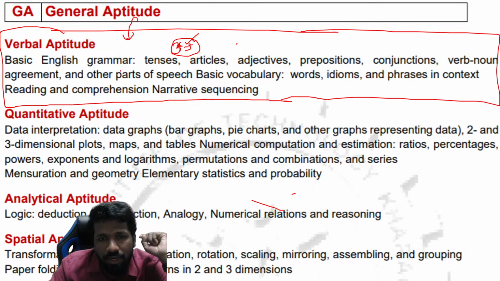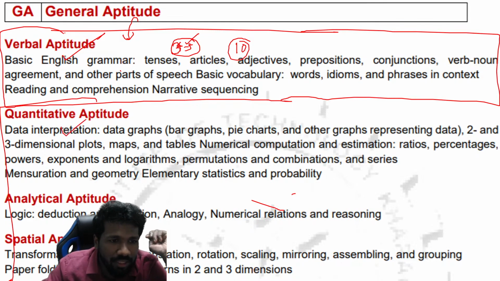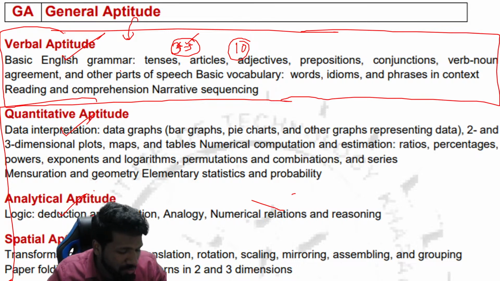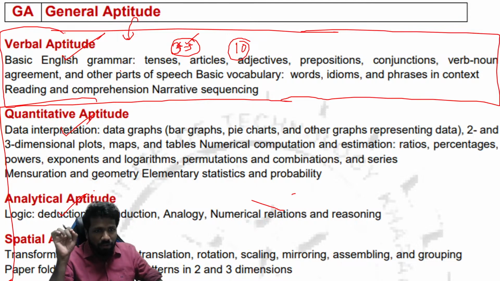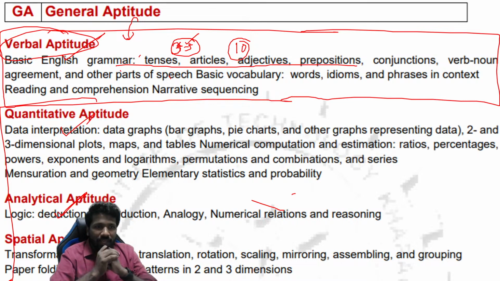We have scheduled 10 lectures in this course for the verbal aptitude part. So that is the first section. Non-verbal aptitude is the second section. There are 3 units in that: quantitative aptitude, analytical aptitude, and spatial aptitude. This is the syllabus mentioned on the IIT website itself for the GATE 2025 exam. So I am elaborating the non-verbal aptitude part today. And tomorrow we will be discussing the verbal aptitude part. I will elaborate all the areas of verbal aptitude and examples of all these areas also.